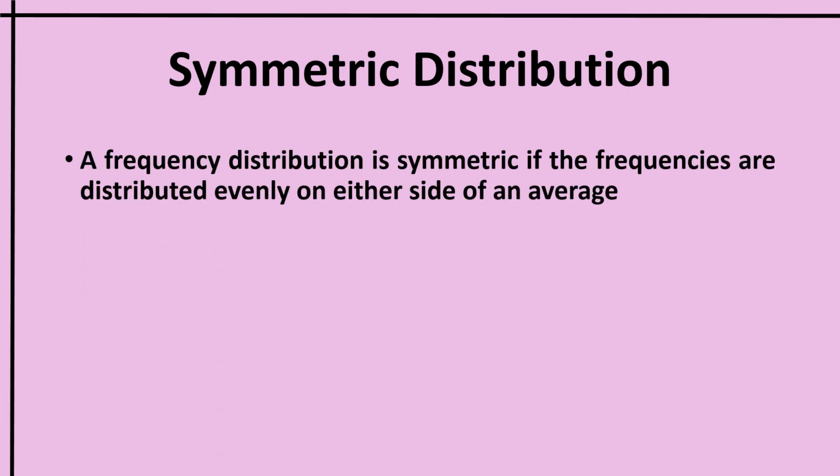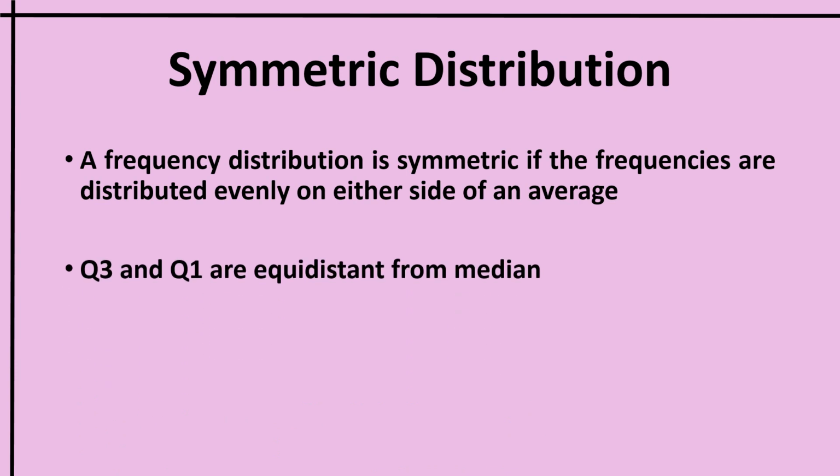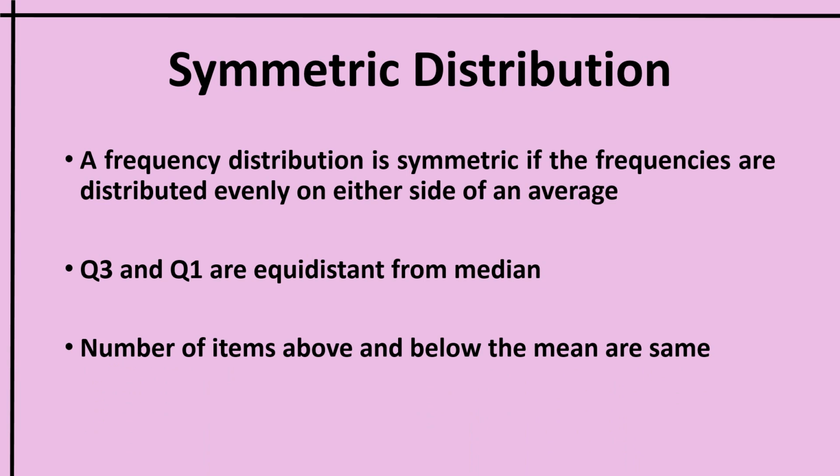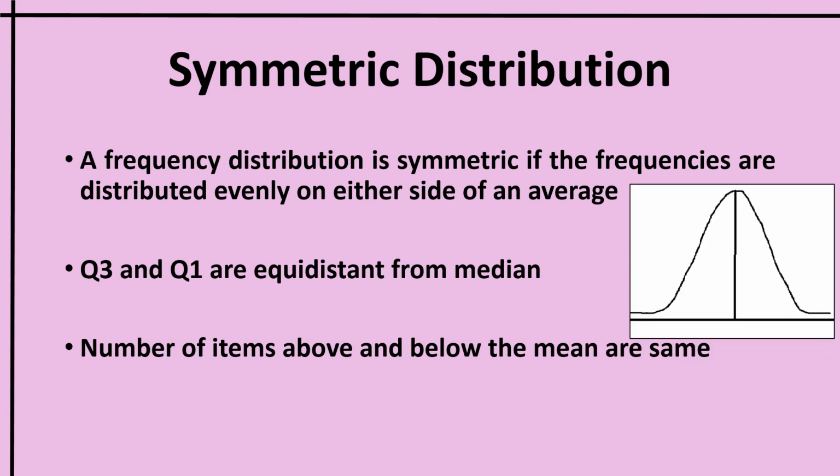A frequency distribution is said to be symmetric if the frequencies are distributed symmetrically or evenly on either side of an average. In a symmetrical frequency distribution, the number of items above the mean and below the mean would be the same, and the items are symmetrically arranged above the mean. And in this case, the Q3 and Q1 are equidistant from the median.